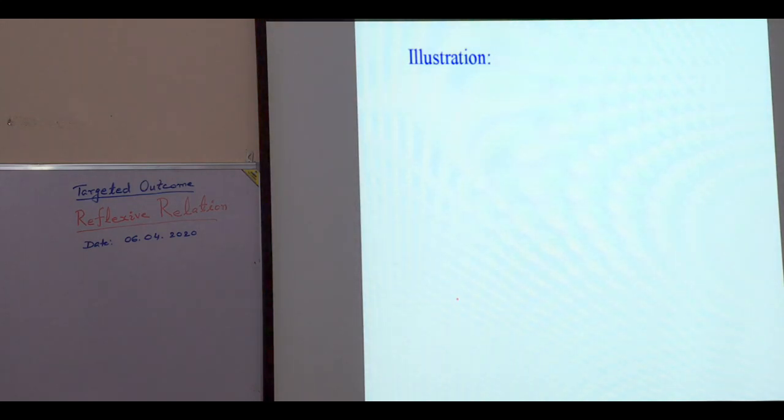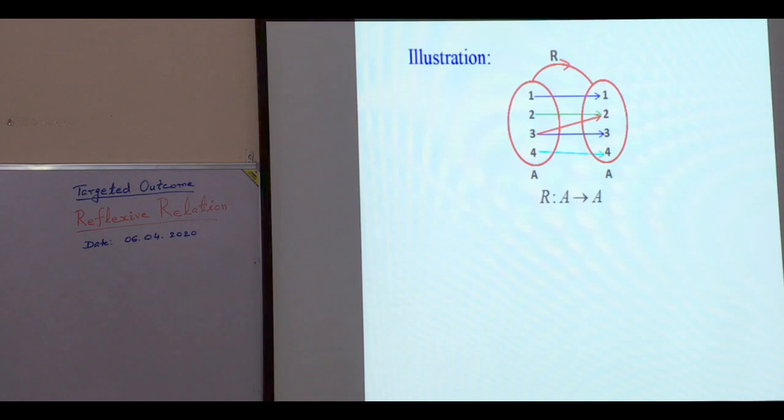Take one more example. See in this relation, 1 is related with 1, 2 is related with 2, 3 is related with 3 as well as with 2, and 4 is related with 4.